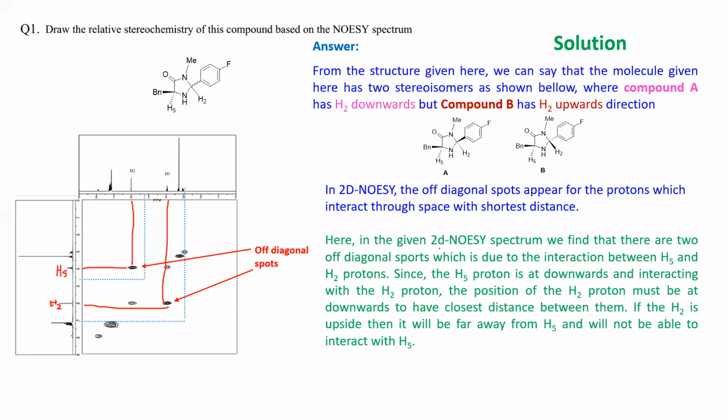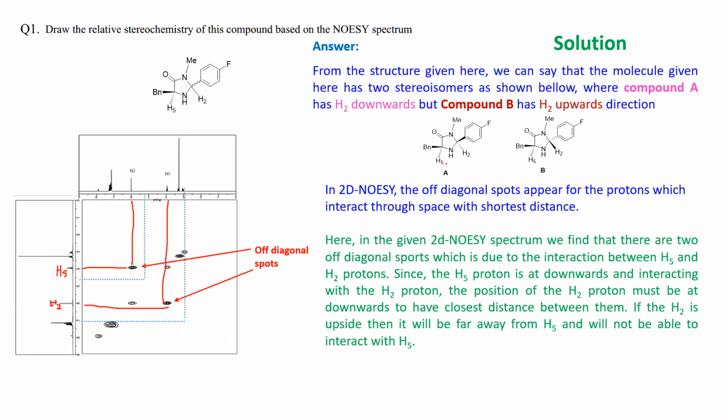Now, in this case, for compound A, you find H2 and H5 are in the same direction. They are on the backward side, in the back. Whereas in compound B, H5 and H2 are in opposite directions. So which direction do you think will be closer?